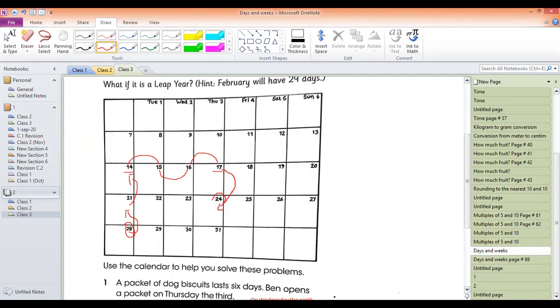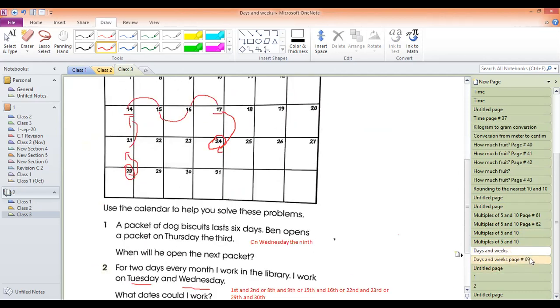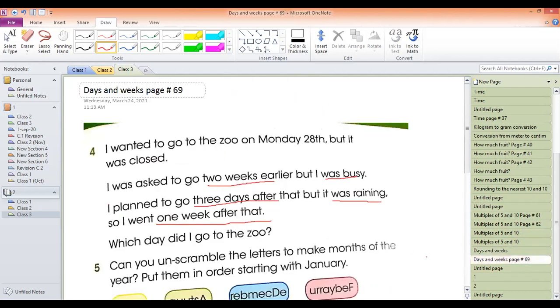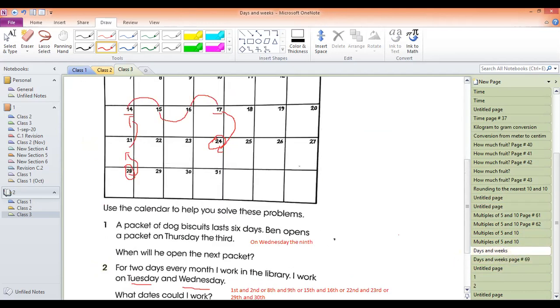So this is 24. So the answer is, the question was asking which day did I go to the zoo? So I finally went to the zoo on the 24th. Do you understand, guys?